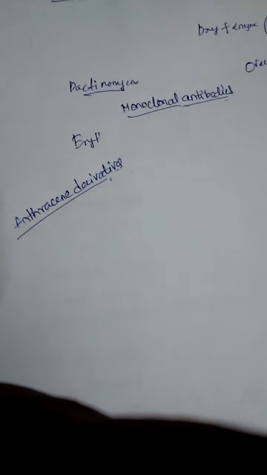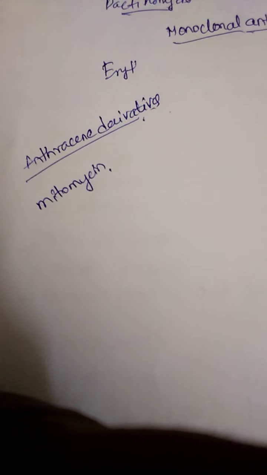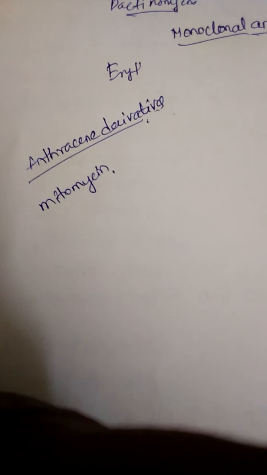So in the anthracene derivatives, these are anthracene or anthracenedione derivatives. The drug is mitomycin. Mitomycin is the drug under the classification of anthracene derivatives. This mitomycin is used as an anti-cancer drug, and its mechanism of action is that it causes cross-linking of the DNA and inhibits DNA synthesis.